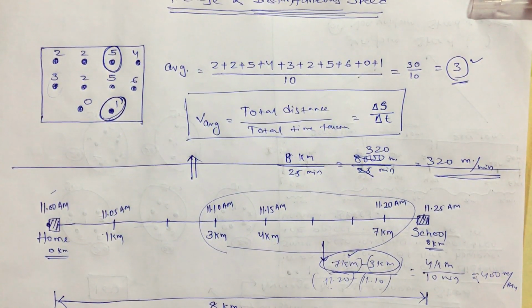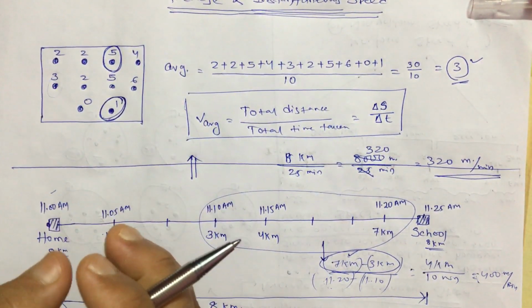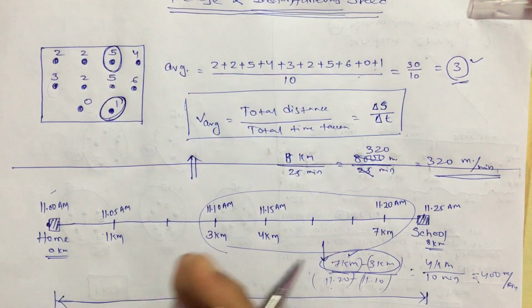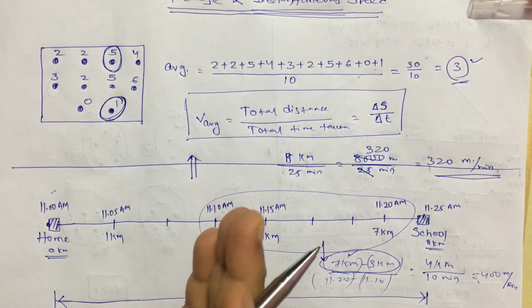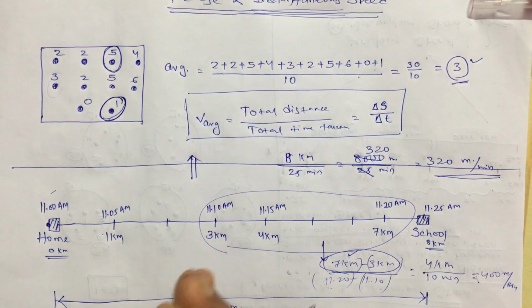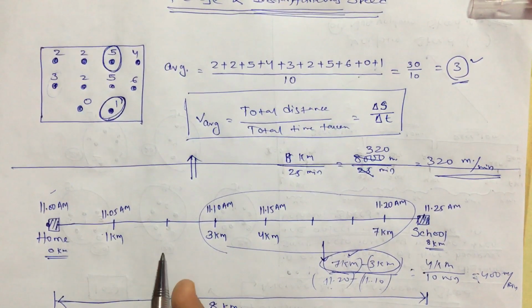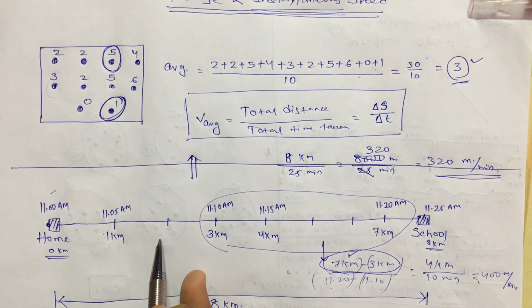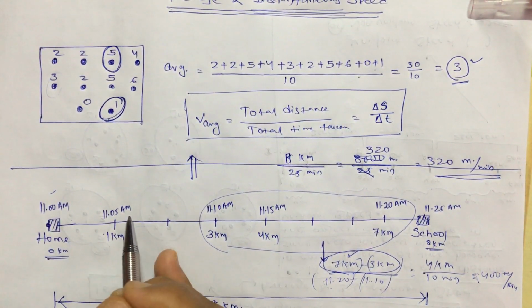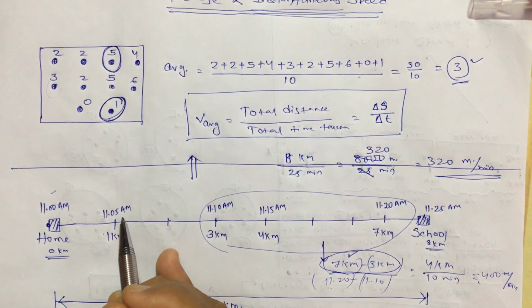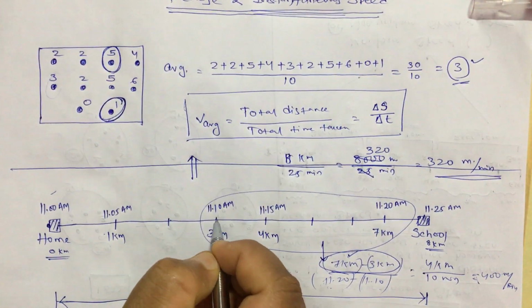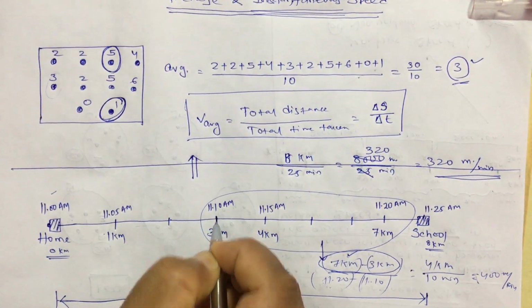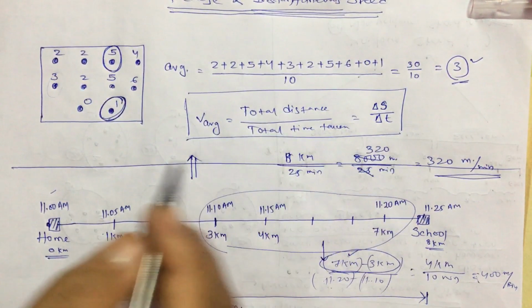Okay, for this Newton did a lot of labor. For now, if you learn it, you will think it's very easy, but at that time Newton did very hard work to find the answer for the instantaneous speed. He discovered the method of calculus to calculate this. Later on, calculus was used everywhere in mathematics and physics. So now let us check how to find the instantaneous speed at 11:10 am by using this formula itself.